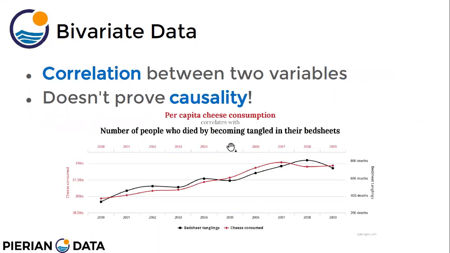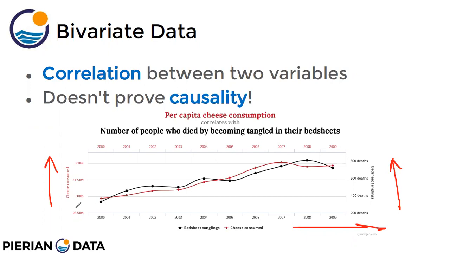So correlation. Suppose this is, please observe this data. The x-axis shows years, and the y-axis shows the amount of cheese consumed and the number of deaths. The black curve shows the number of deaths each year by getting entangled in their bed sheets.